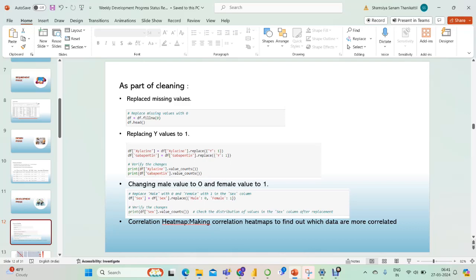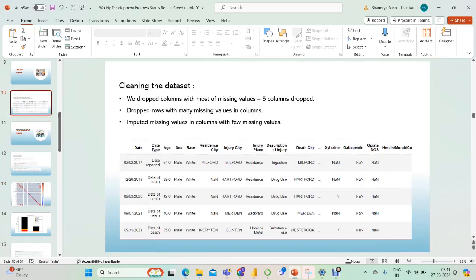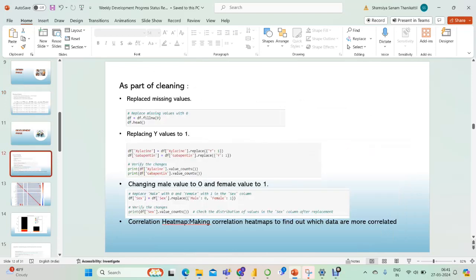After that we replaced Y and N values with 1 and 0. And we changed the male value to 0 and female value to 1. We also created a correlation heat map for finding the most correlated data in our data set.